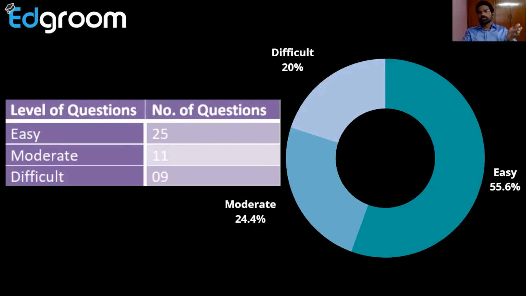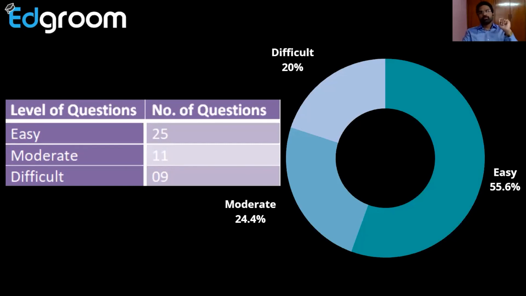This is the real analysis, the analysis prepared by me. 25 easy questions are there and moderate questions, 11 questions are there. An average student can answer 25 questions, and an above average student can answer the moderate questions also. So 36 questions, 25 plus 11, can be answered by a medium range student, a mediocre student.